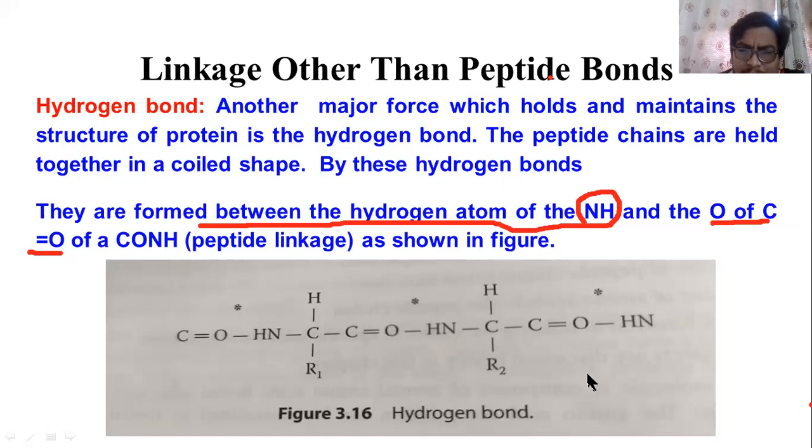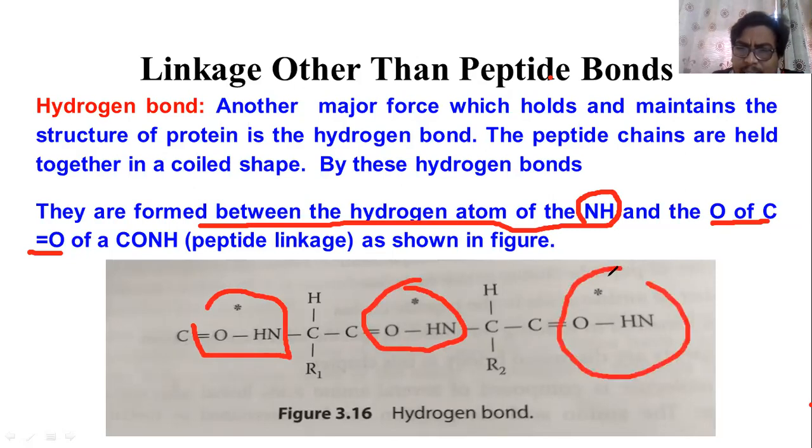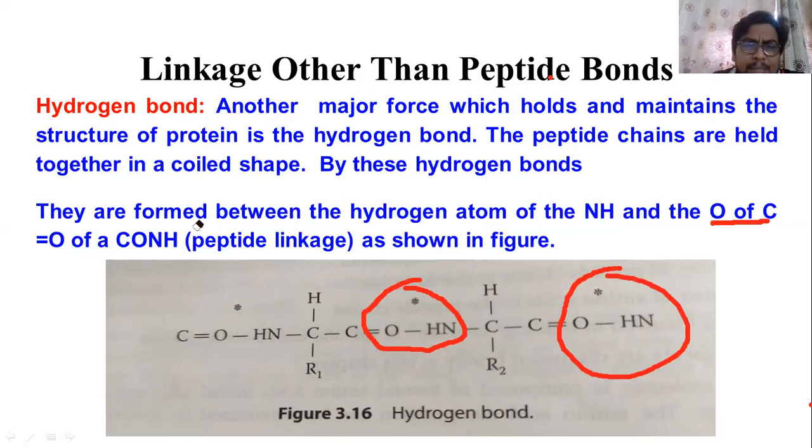In this particular substance, we have three hydrogen bonds: one here, a second here, and the third here. In a protein molecule, based on the size of the protein, there can be many hydrogen bonds.